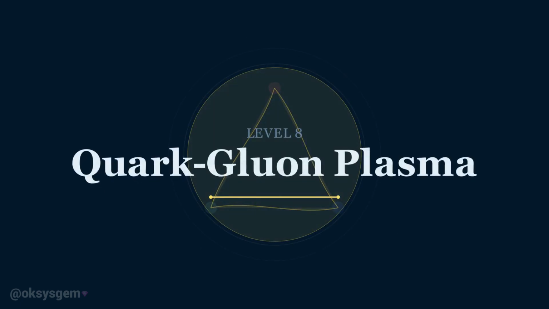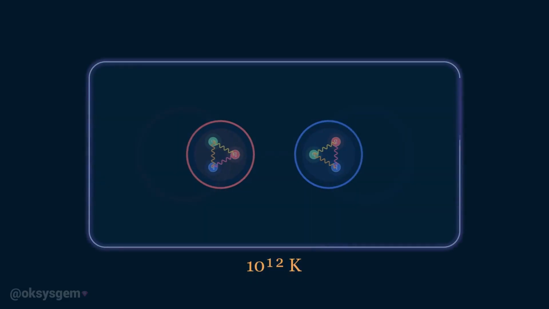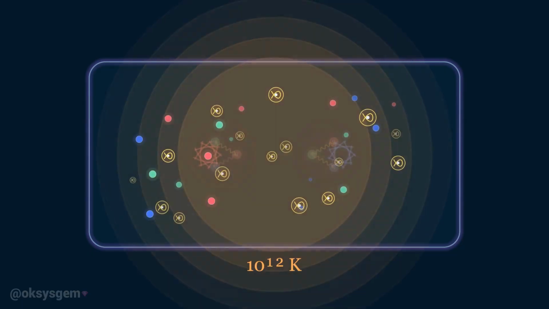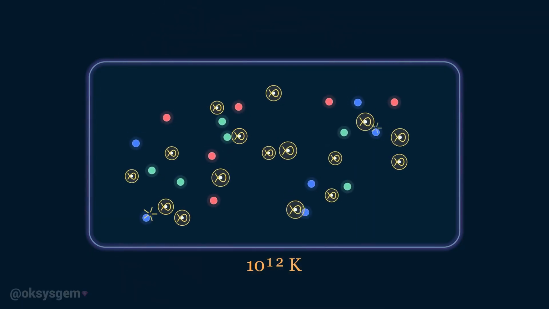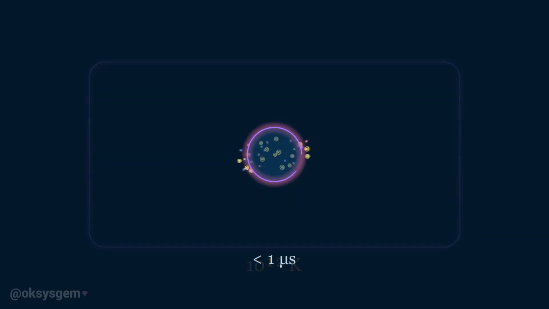Level 8, Quark-gluon plasma. Protons and neutrons appear to be basic particles, but each one is actually made of smaller particles called quarks. These quarks are normally held together by particles called gluons. The force between them is so strong that isolated quarks are not usually found under ordinary conditions. At temperatures of trillions of degrees, protons and neutrons can break apart. Their quarks and gluons are no longer confined inside separate particles, producing a state called quark-gluon plasma.